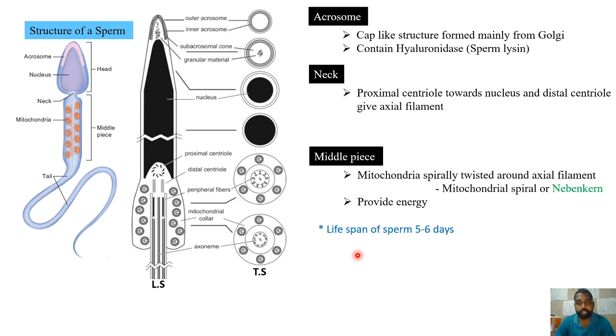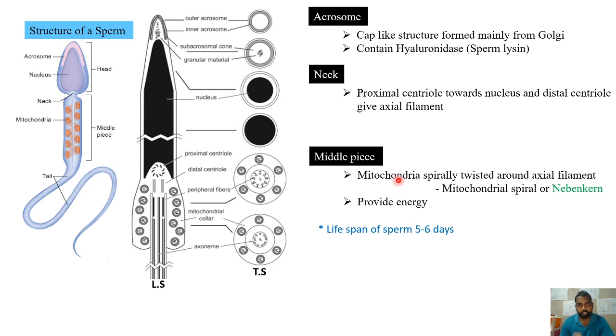Now coming to the lifespan of each spermatozoa, it can be around 5 to 6 days. And when I look into the components which are released from the male reproductive tract along with the spermatozoa, there are other secretions from different glands. The glands include the seminal vesicles, prostate and bulbourethral gland.